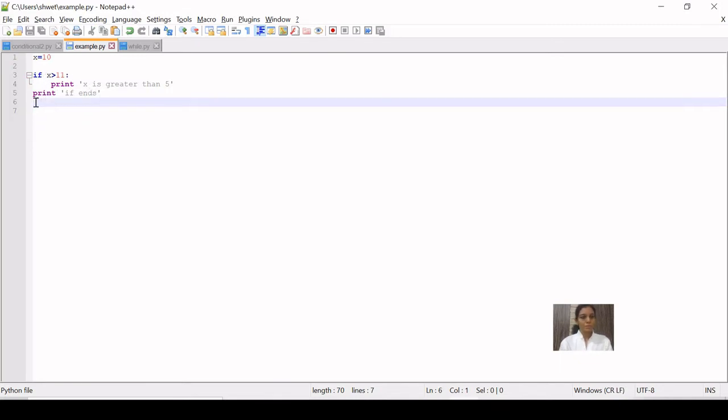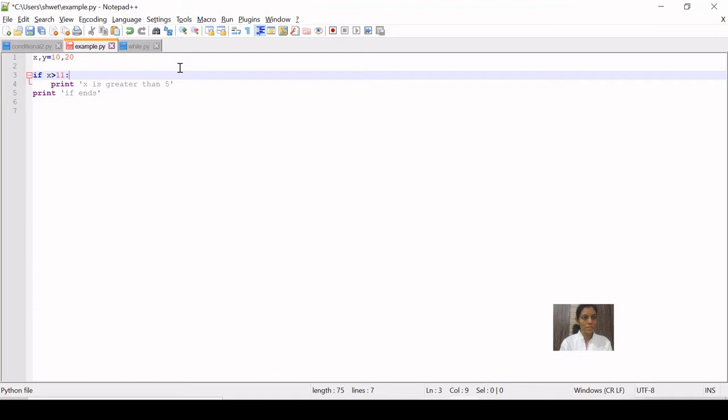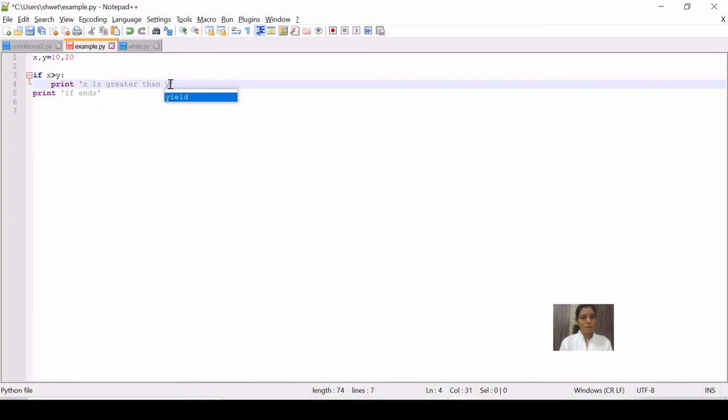Let us take one more example, if and else. Let us take x and y both, and here we use a multiple assignment statement, where x is given value 10 and y is given value 20. If x is greater than y, then we print x is greater than y.